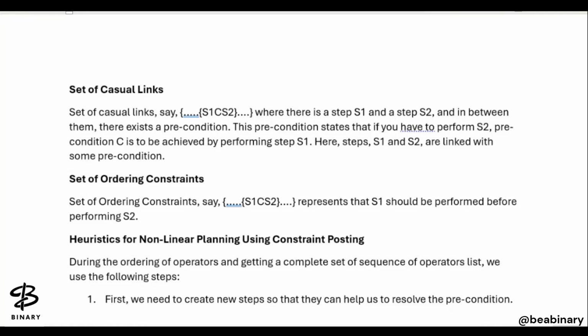So this precondition states that if you have to perform step 2, अगर आपका सिस्टम इस स्टेट में है तो आप स्टेप 2 परफॉर्म कर सकते हैं, जो कंडीशन स्टेट की सिस्टम की S1 स्टेप परफॉर्म करने के बाद आ गई है. So here step 1 and step 2 are linked with the preconditions. इस condition के basis पे step 1 और step 2 आपके linked हैं.